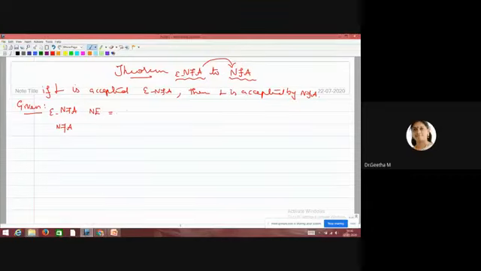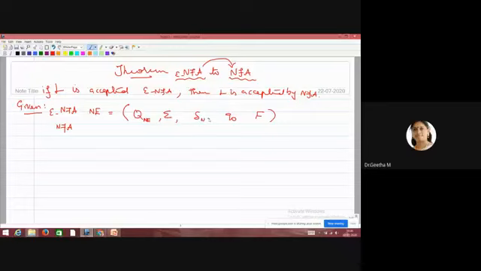The NFA with epsilon is a 5-tuple of Q, sigma, delta, q naught and F. For the purpose of differentiation, I am denoting it as Q_NE. Both accept the same language, so there is no difference between sigma for NE and sigma for NFA, and no need to put the suffix NE here.